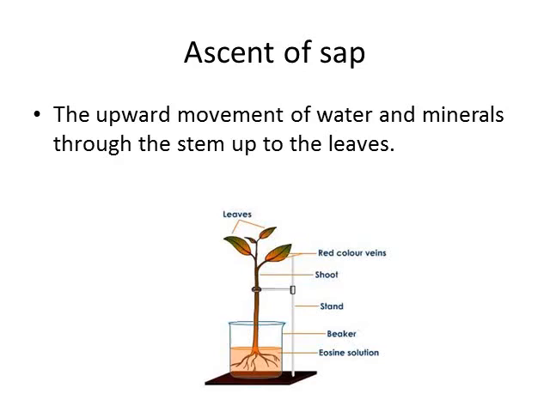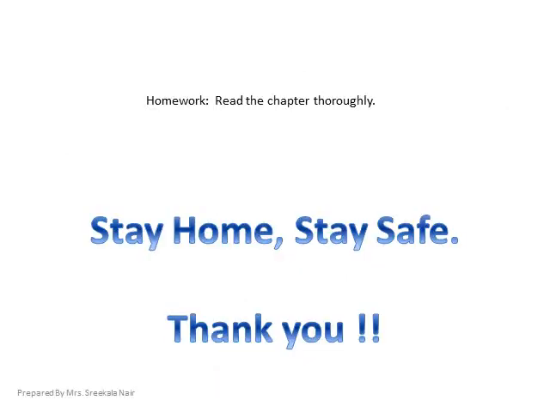The water absorbed by the root is also called sap because it is actually a dilute solution of minerals. Once the sap has reached the xylem vessels, it starts ascending upward through the xylem vessels from root to leaves. Here is one activity also given in your book. It shows that ascent of sap occurs through xylem vessels. Slowly the color changes in the flowers, so read that portion carefully. Dear students, you have to read the chapter thoroughly.